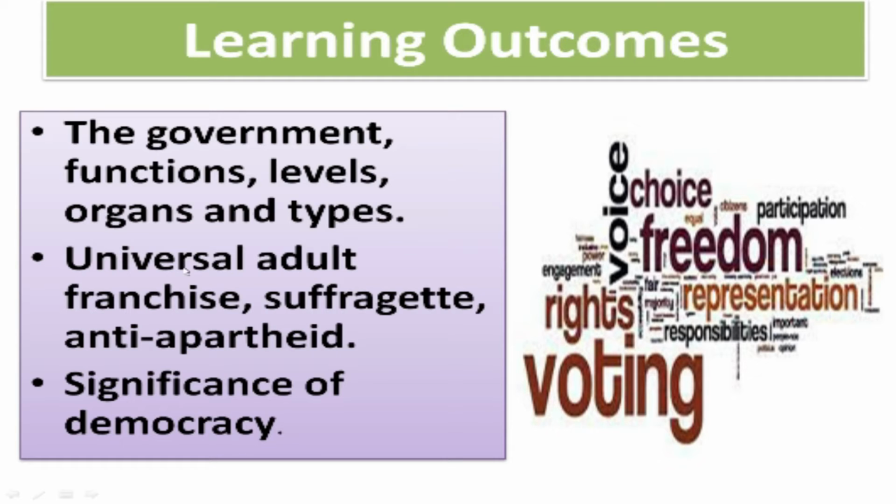Second is universal adult franchise, which is the voting right given to those above 18 years old, and suffragette and anti-apartheid. Anti-apartheid means discrimination on the basis of color. Next is the significance of democracy. Significance means the importance of democracy. These are our learning outcomes. We will concern these learning outcomes one by one.